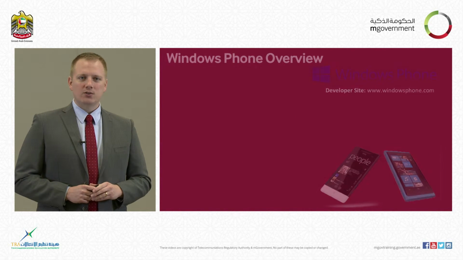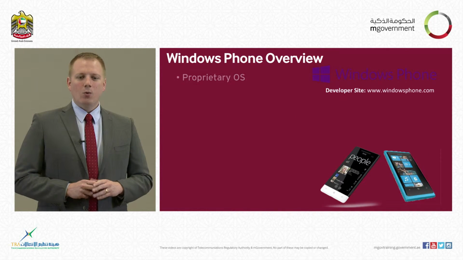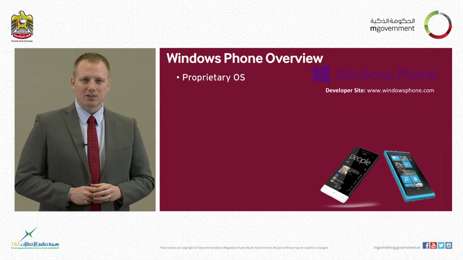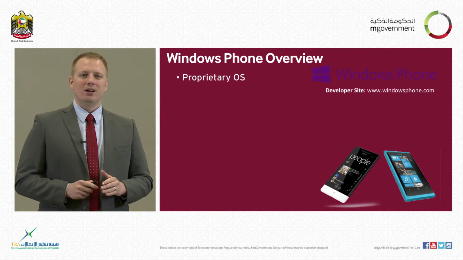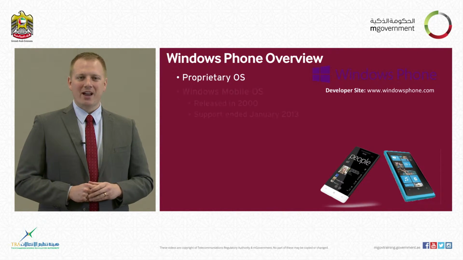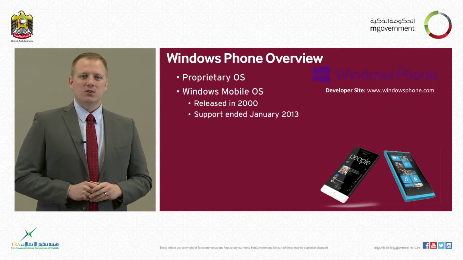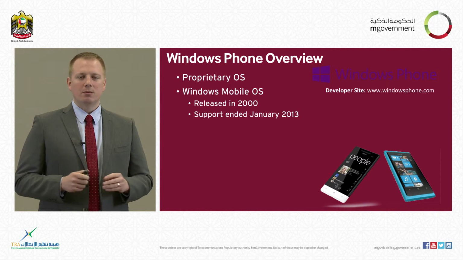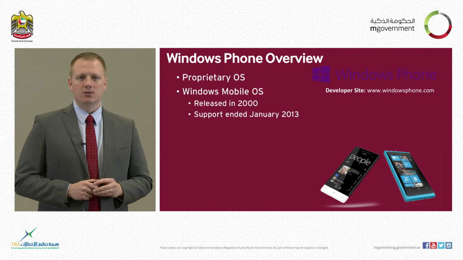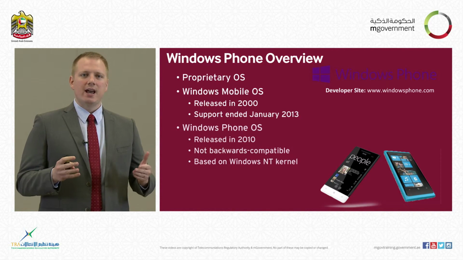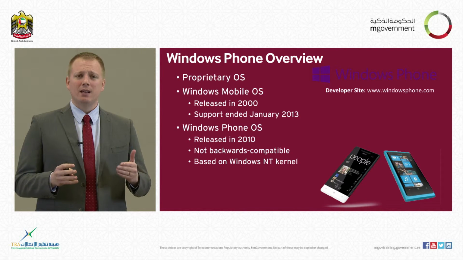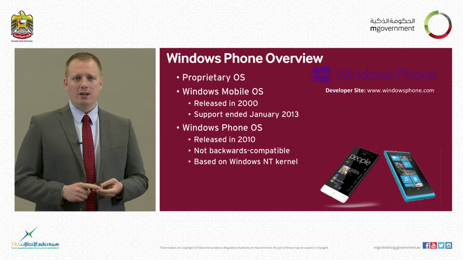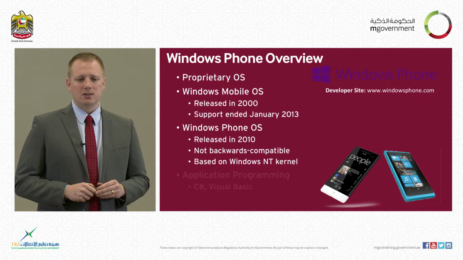Beyond Blackberry, we also have Windows phones. Now, this is also a proprietary OS, which, just as with the Blackberry one, the only way you're ever going to be able to see the code is to be an employee of Microsoft and get your hands working on that. Windows Mobile was actually the very first operating system, which began in 2000 but was decommissioned and no longer supported in early January 2013. It was replaced with what we know today as the Windows Phone operating system, and it itself exists in multiple different flavors. There's the Windows Phone 7, Windows Phone 8, and Windows Phone 8.1 operating systems.